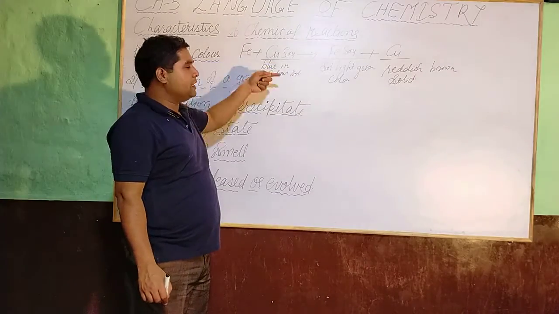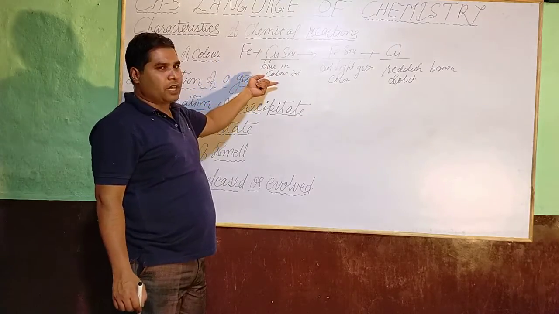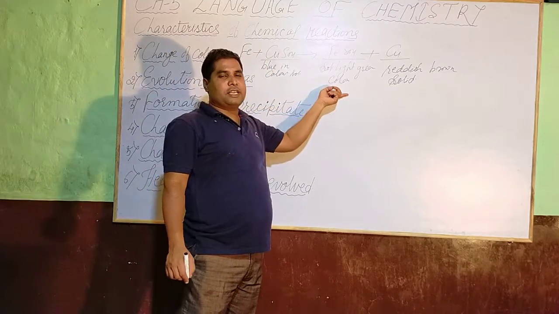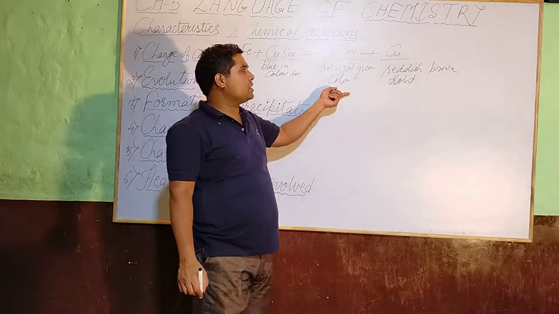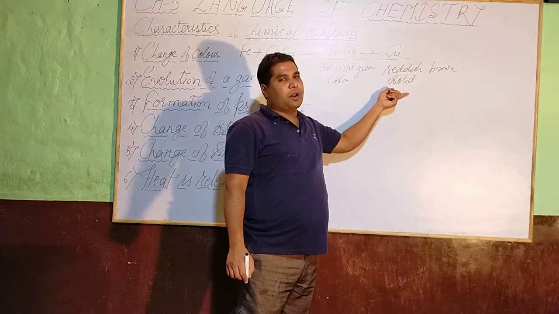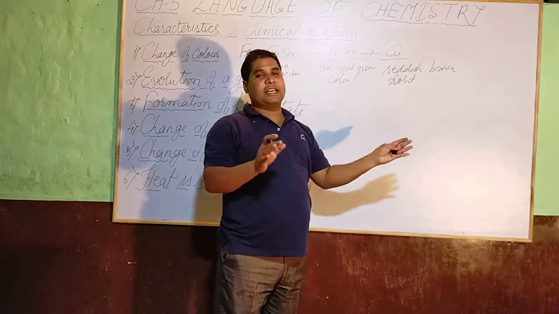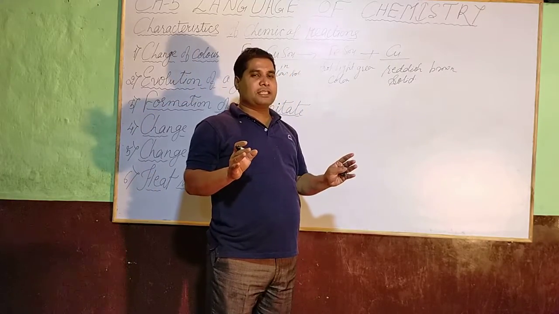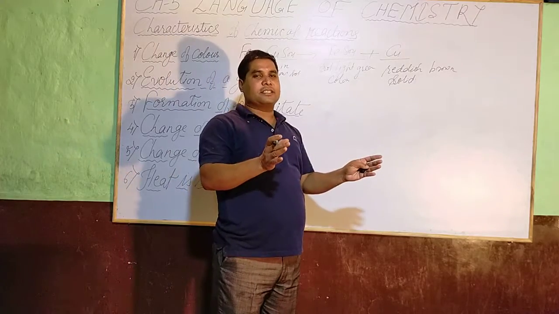So in this entire chemical reaction, what you notice is that the color changes. Initially, copper sulfate is blue in color, but as it reacts with iron, the solution changes to light green color. And also, copper is obtained, which is reddish brown and in solid form. So, change in color after the reaction.